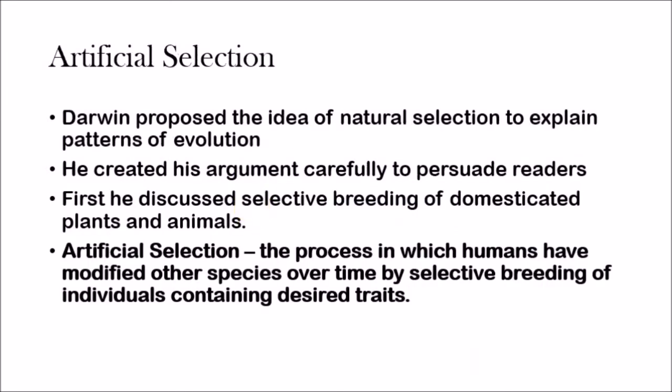Another big part of Darwin's book was that it was a very new idea, so Darwin had to think hard about how he was going to convince the scientists at the time of how evolution works. He talked about how artificial selection can be related to natural selection. He first discussed selective breeding and how that creates domesticated plants and animals.